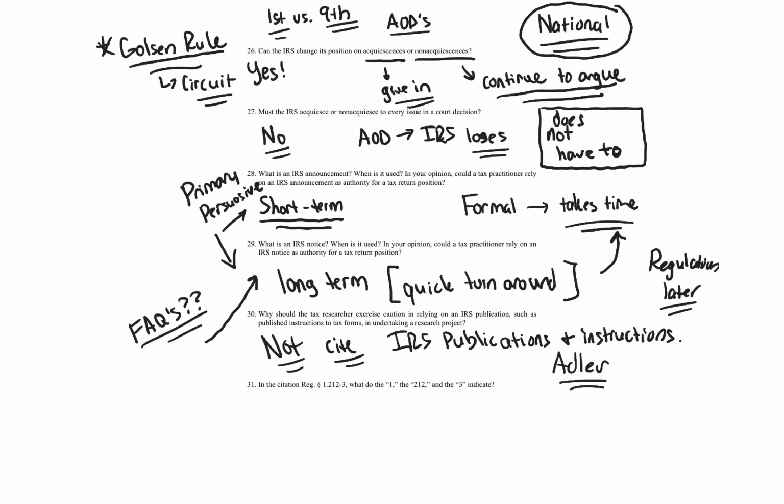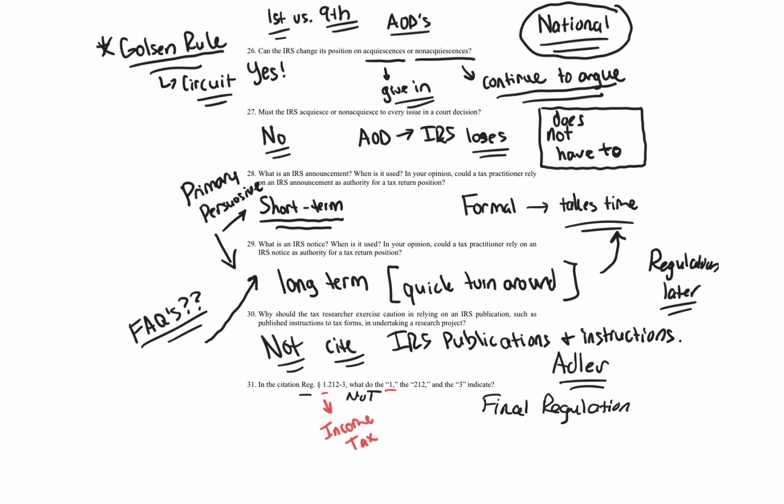So question 31, in the citation Reg 1.212-3, what do the 1, the 212, and the 3 indicate? Okay, first off, we see that it's a final regulation, and the reason we know is there's no proposed regulation at the front, it's just Reg, and there's no T. So this is a finalized regulation. That's the first thing I want to mention. What about the 1? We're talking about this 1 right here. This 1 denotes it's an income tax regulation. So it's an income tax topic issue.